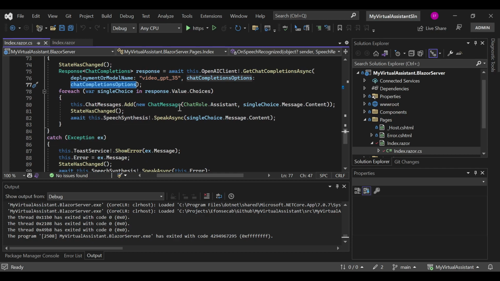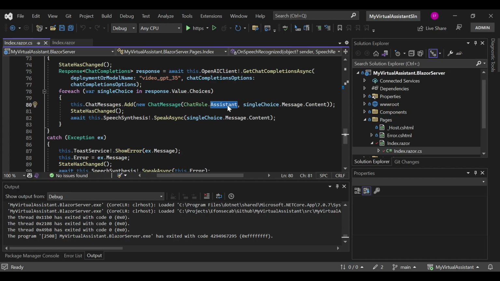So basically the latest transcript of the audio we set, right? Now, this response will have a Value property with a set of choices, right? So we iterate through all of those choices, and we add those choices to the chat message variable, or list, right? This will be of type assistant because that's what those are from the results of the OpenAI service, right?